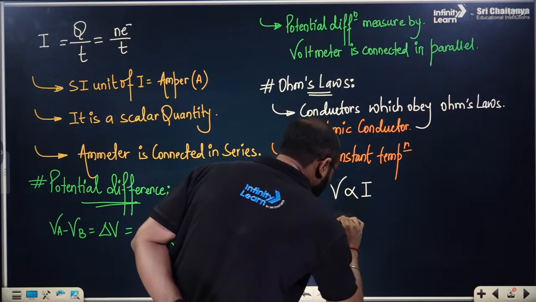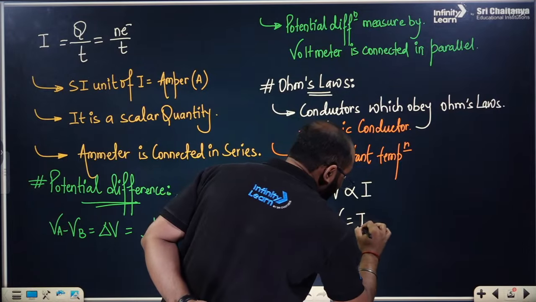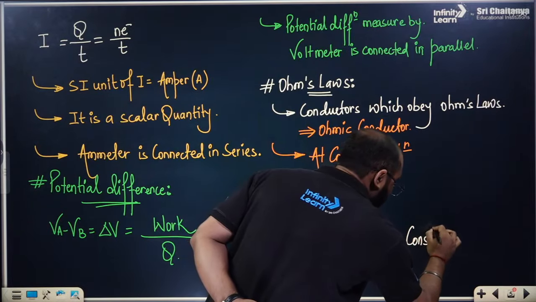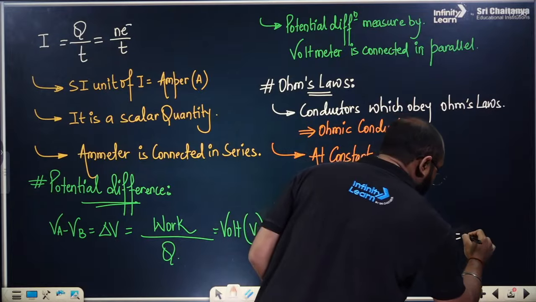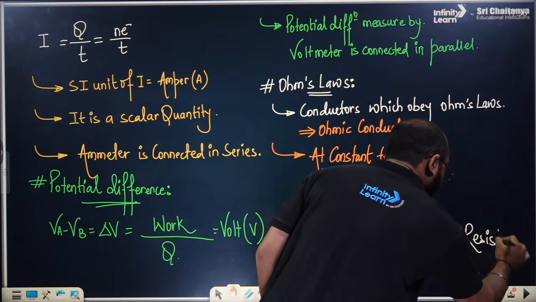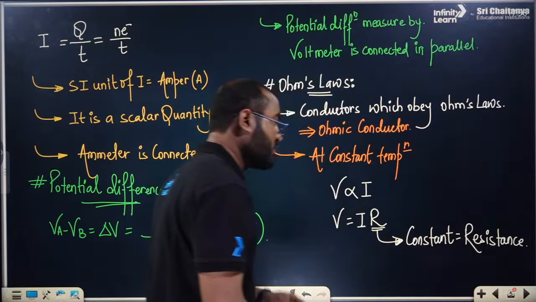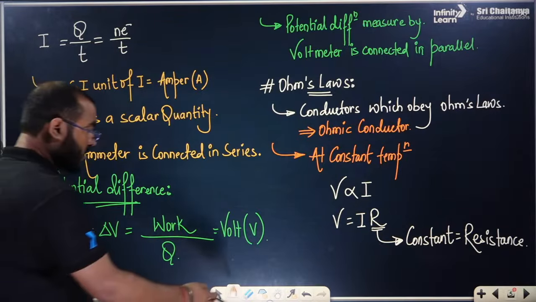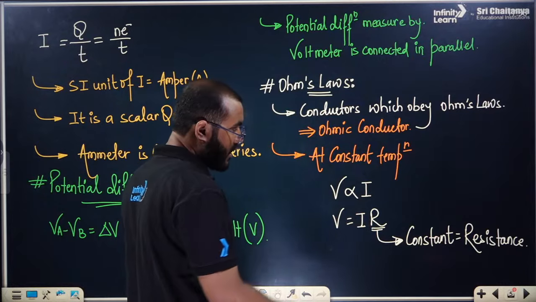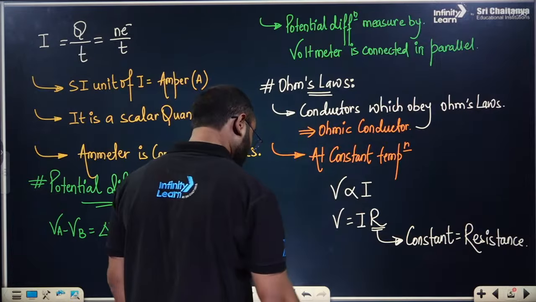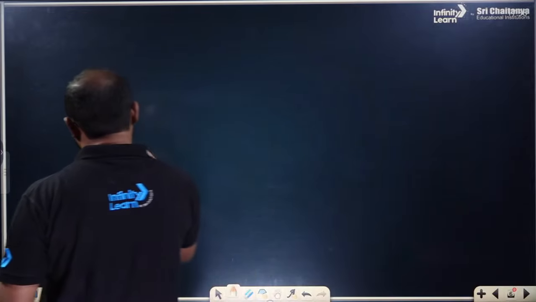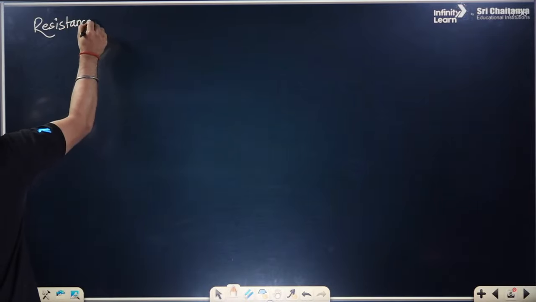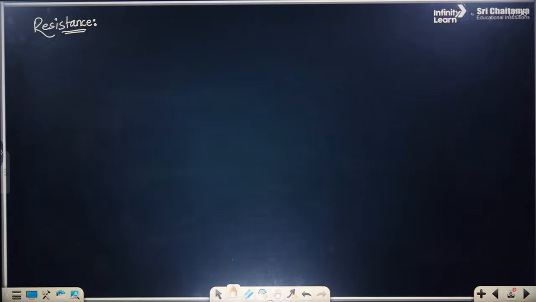So if you remove the directly proportional sign, it will be V equals IR, everyone, where this is a constant for a conductor. This constant is called resistance. Simple. Now you have to remember this formula, V equals IR, where R is the constant called the resistance. We are talking about the resistance for a conductor.